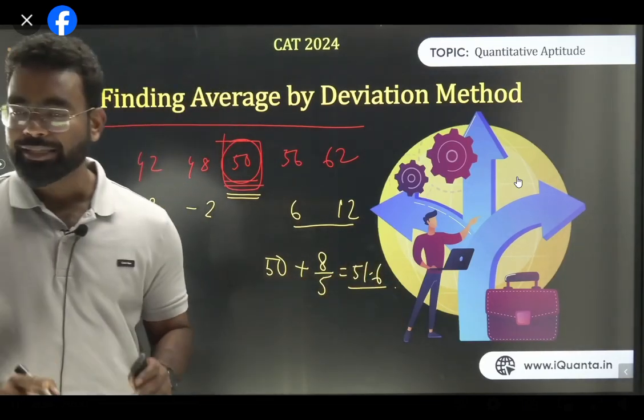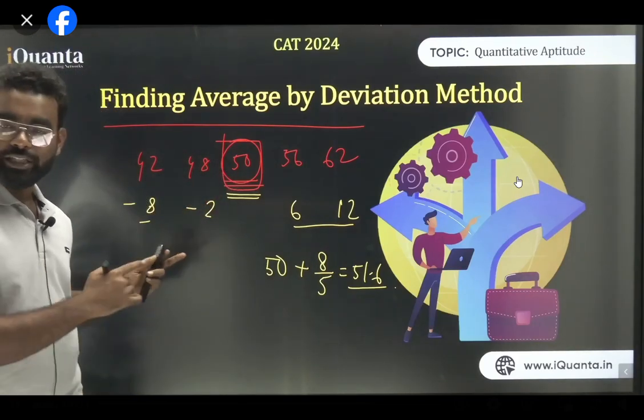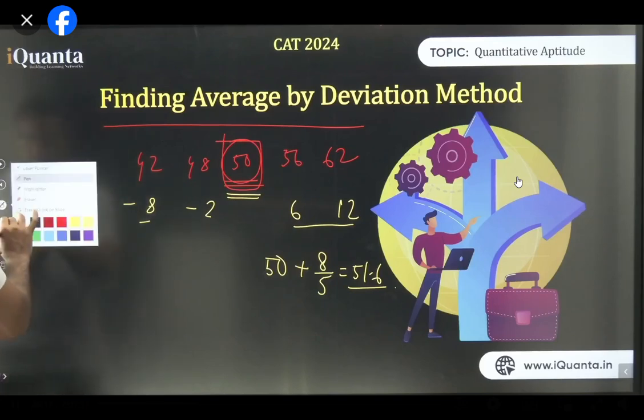So this method is based on the deviation. Am I clear? So you don't need to add everything. You just find the mid value and find the deviation and you can solve this question. I'll give you another example, let's say.